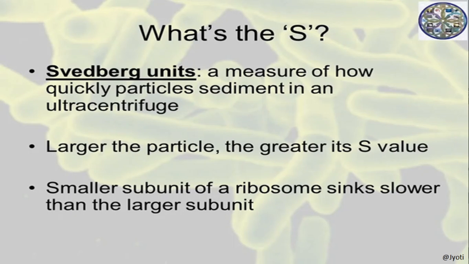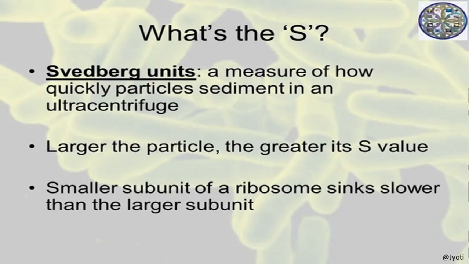Now let us see what exactly S stands for. S stands for Svedberg units. It is the measure of how quickly particles sediment in an ultracentrifuge. I have told you, during centrifugation, the particles present in a mixture, in a solution, settle down in the test tube depending upon their density and the size of the particle.